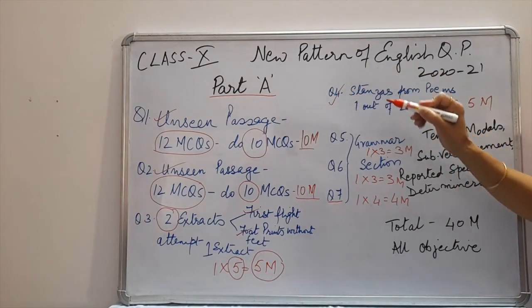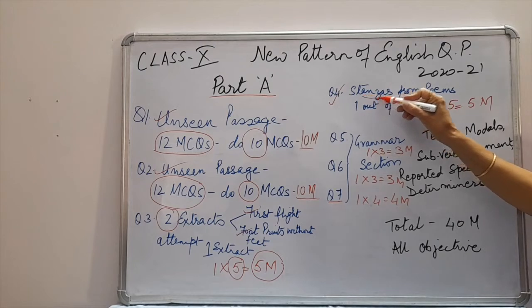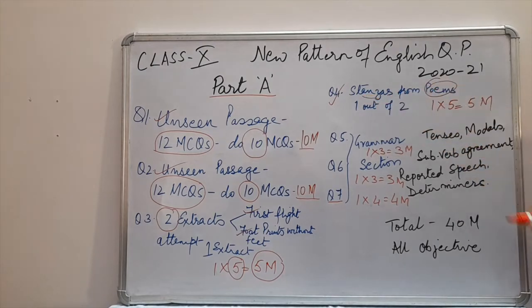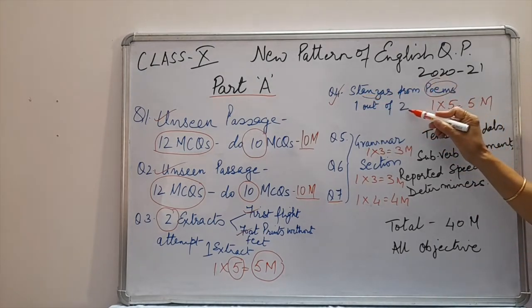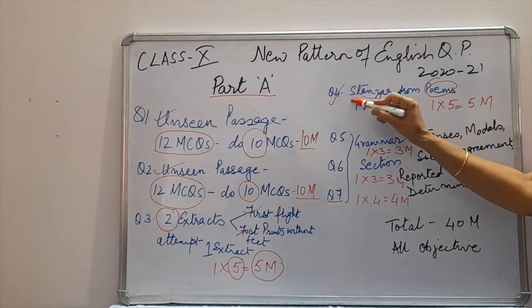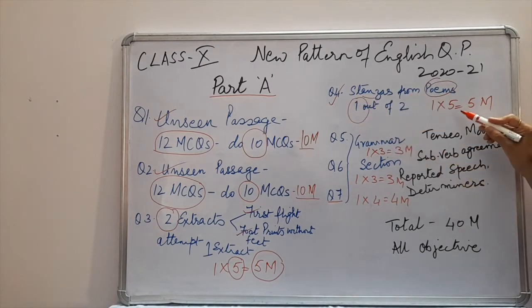Question number 4 will have stanzas from poems. Here also you are going to get choice. You will get 2 stanzas. You have to do 1 out of 2. There will be 5 questions. It is of total 5 marks.